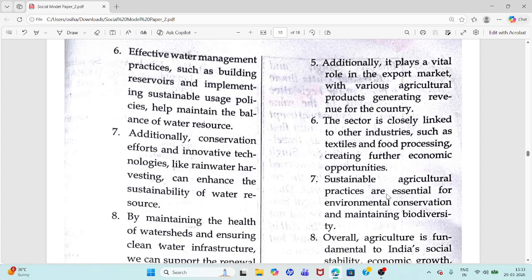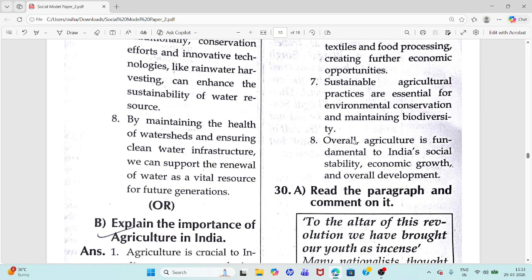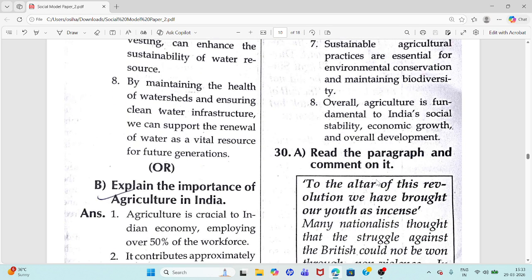Sustainable agricultural practices are essential for environmental conservation and maintaining biodiversity. Last point. Overall, agriculture is fundamental to India's social stability, economic growth, and overall development.